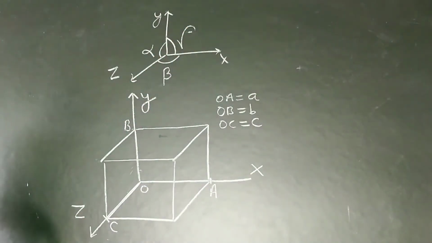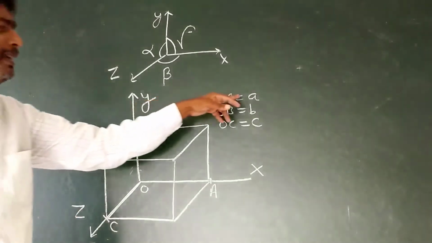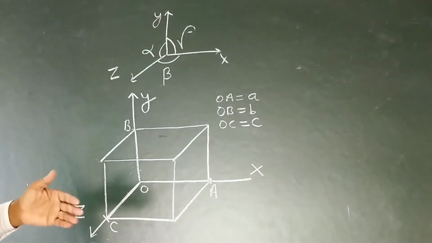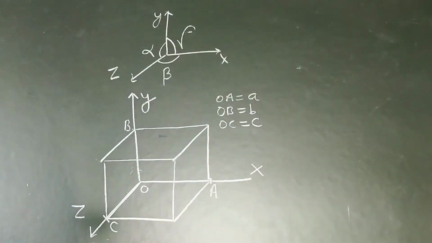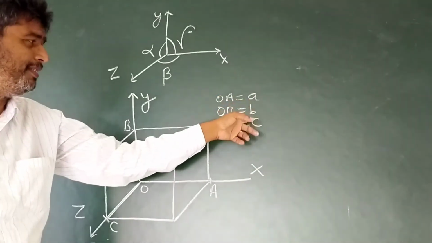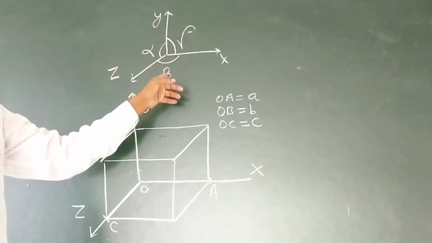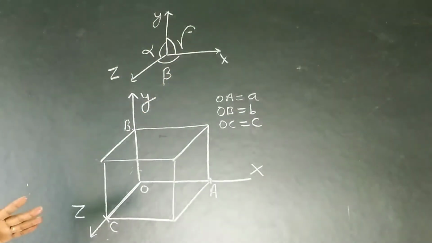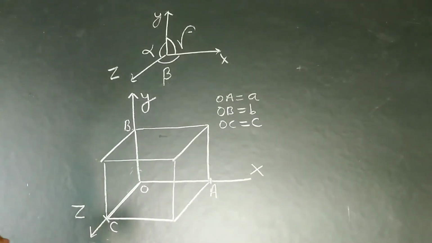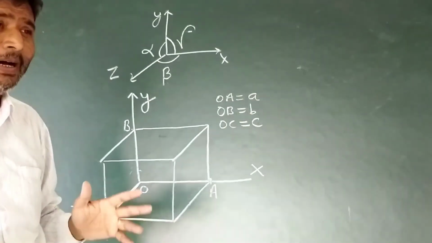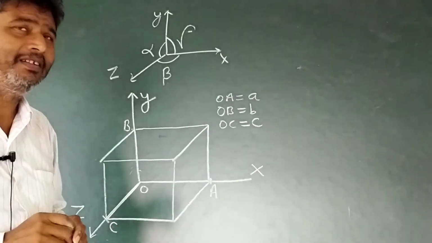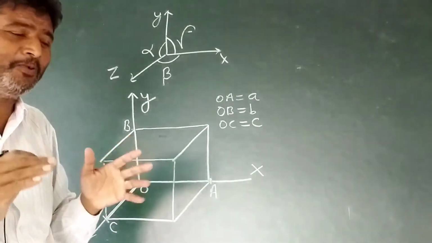On the basis of alpha, beta, gamma and A, B, C, we decide the shape of the crystal. On the basis of the lengths A, B, C and angles alpha, beta, gamma, 7 types of crystal system exist. Out of the 7 types of crystal system, we have to study only about the cube.